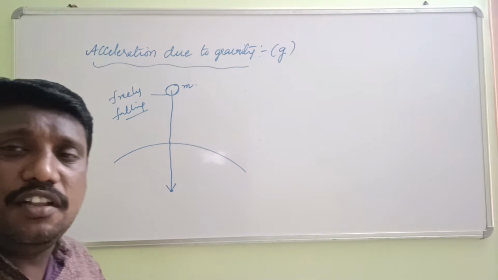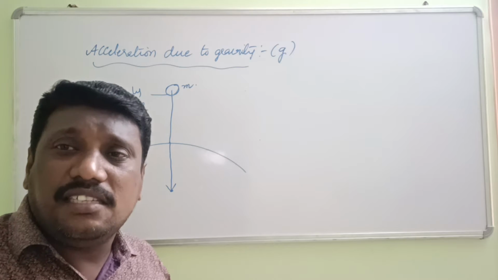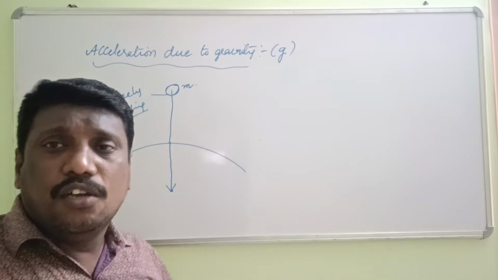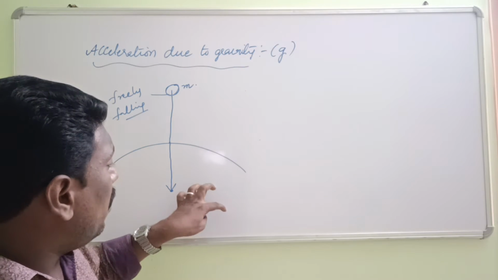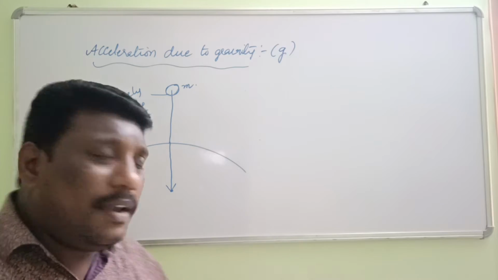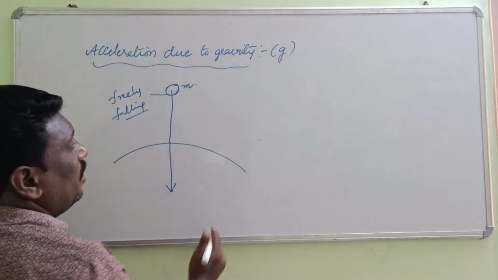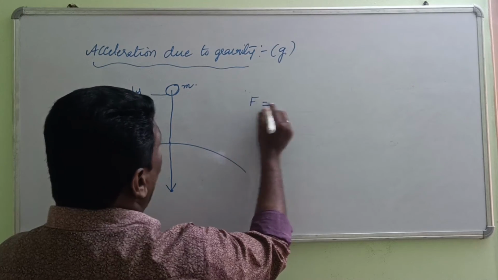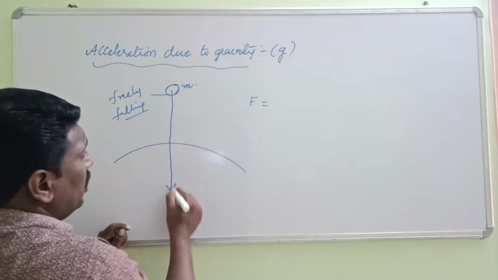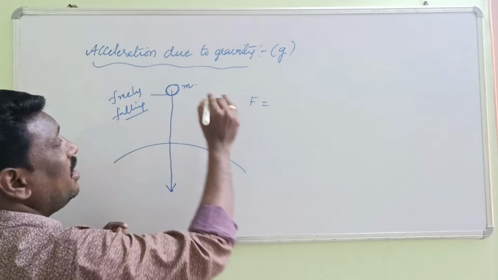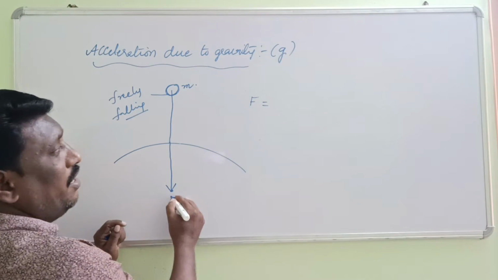So what is present in between these two? Again Newton's universal law of gravitation arises here, so the same law we can describe here also. It will be attracted towards the center. The force applied on the mass towards the center gives this object some acceleration due to gravity.